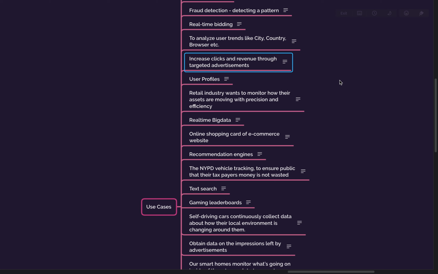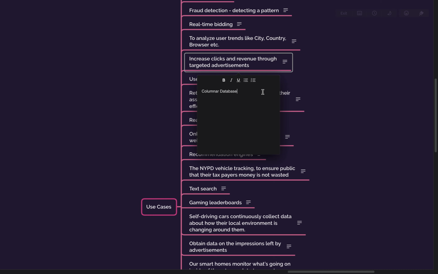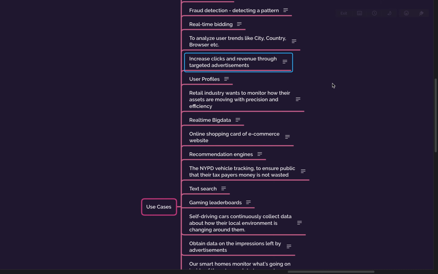Now you want to identify users based on city, or based on a specific trend. Let's say on a particular browser, like Opera Mini, or advertisements to a user when the user is on a mobile operator, not on Wi-Fi. All that kind of grouping can only happen through columnar data. So we should be using columnar data here.